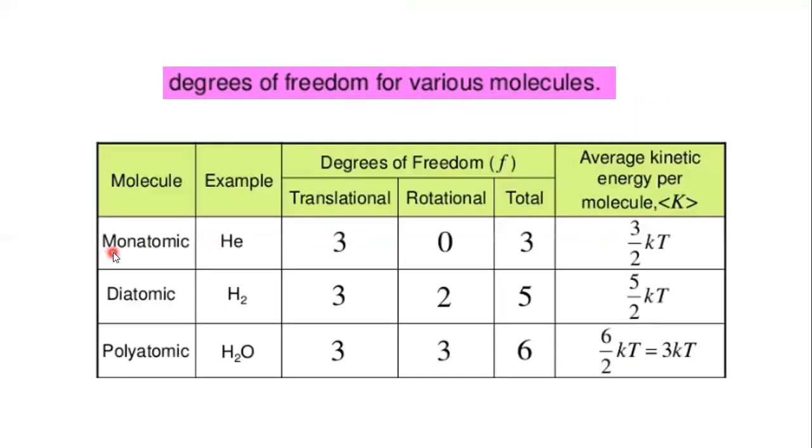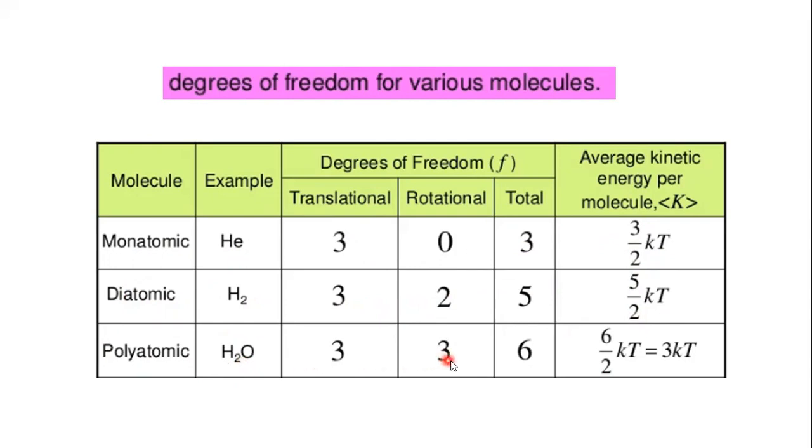Now degrees of freedom for various molecules. You can see here monoatomic, diatomic, and polyatomic gas molecules. For monoatomic: 3 translational, 0 rotational, total 3 degrees of freedom, so the average kinetic energy is 3/2 kT. Now diatomic: 3 translational, 2 rotational, total degrees of freedom is 5, so the average kinetic energy is 5/2 kT, for a single molecule.